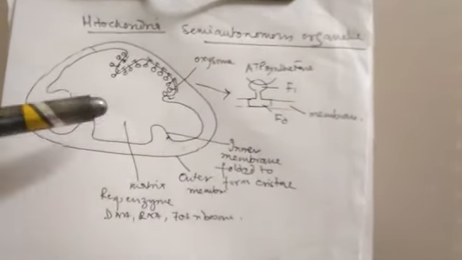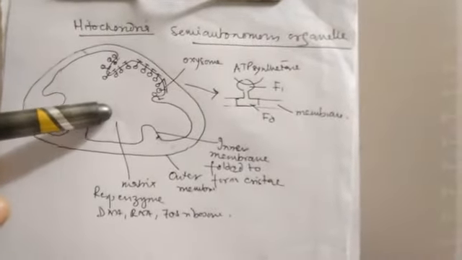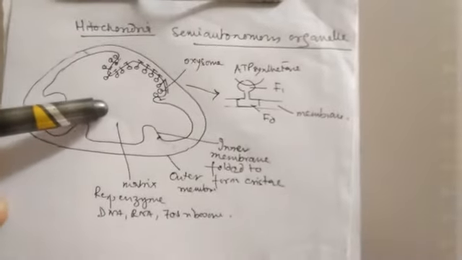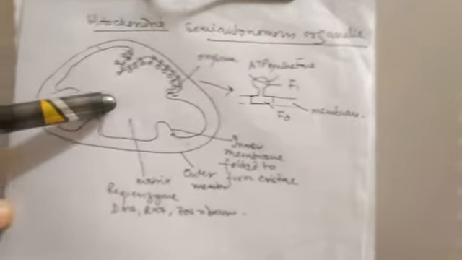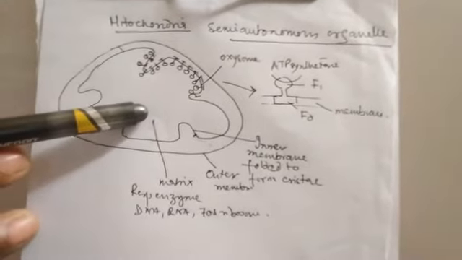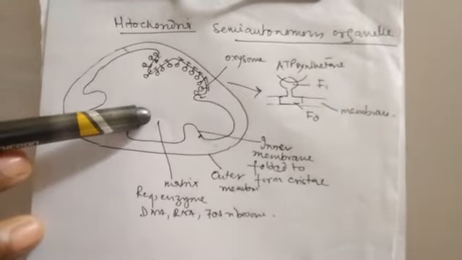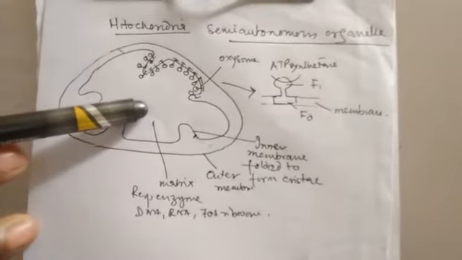Another interesting thing about mitochondria is that it also contains some amount of DNA, RNA, and 70S ribosome.